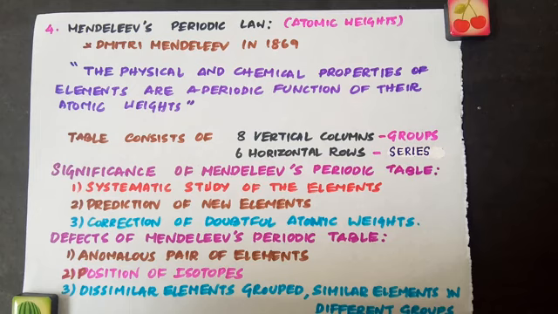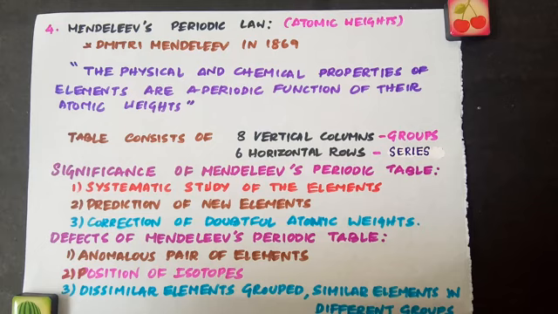And now the defects of Mendeleev's periodic table. The main defect was anomalous pairs of elements. Some elements with higher atomic weight precede the elements with lower atomic weight. For example, argon, whose atomic weight is 39.9, comes before potassium, whose atomic weight is 39.1. So these were anomalous pairs of elements which could not be justified.